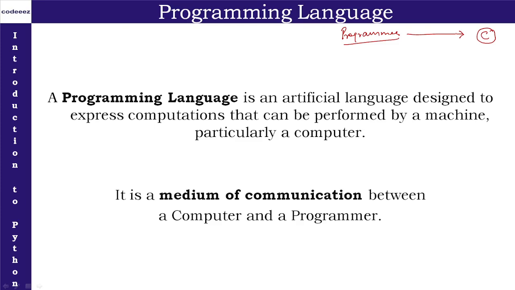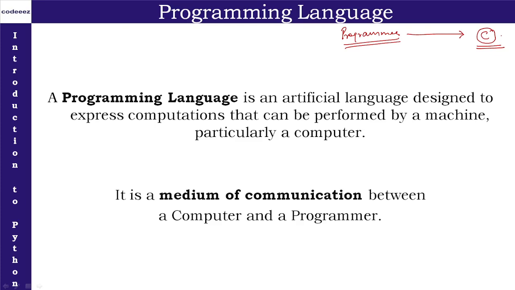Programmer writes the instructions for the computer, or you can say the programmer teaches the computer how this problem has to be solved. Once the computer understands the things taught by the programmer, the computer does those things at a very high speed and a very high level of accuracy and gives us the result, right? So basically the programmer is the person who teaches the computer how a task is to be done. So the programmer is communicating with the computer, right?